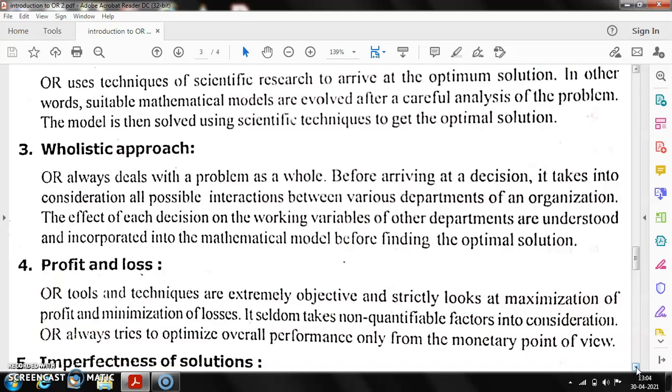Then the fourth point is profit and loss. OR tools and techniques are extremely objective and strictly look at maximization of the profit and minimization of the losses. It seldom takes non-quantifiable factors into consideration. OR always tries to optimize overall performance only from the monetary point of view. As we have seen, it won't consider non-quantifiable factors like experience of the workers, intuition, or fatigue. It considers only the monetary point of view.